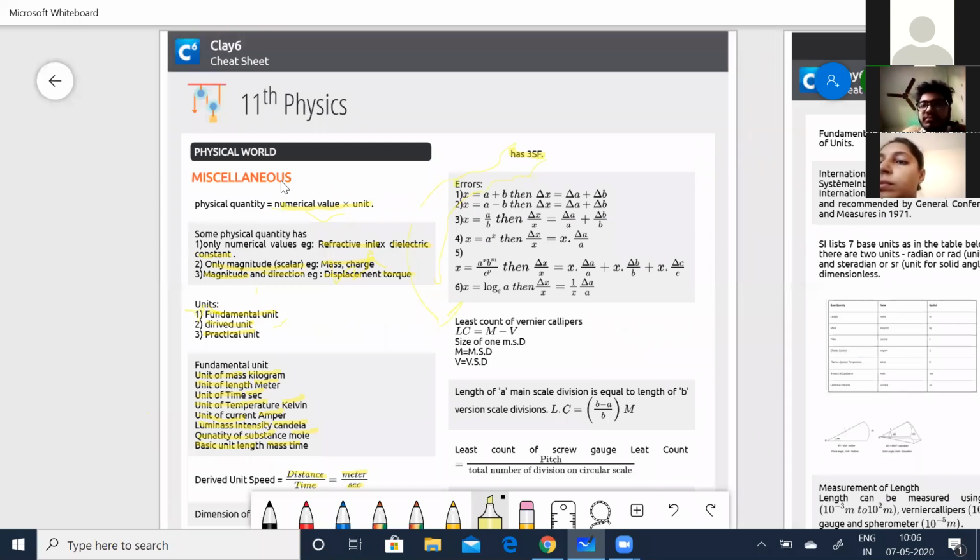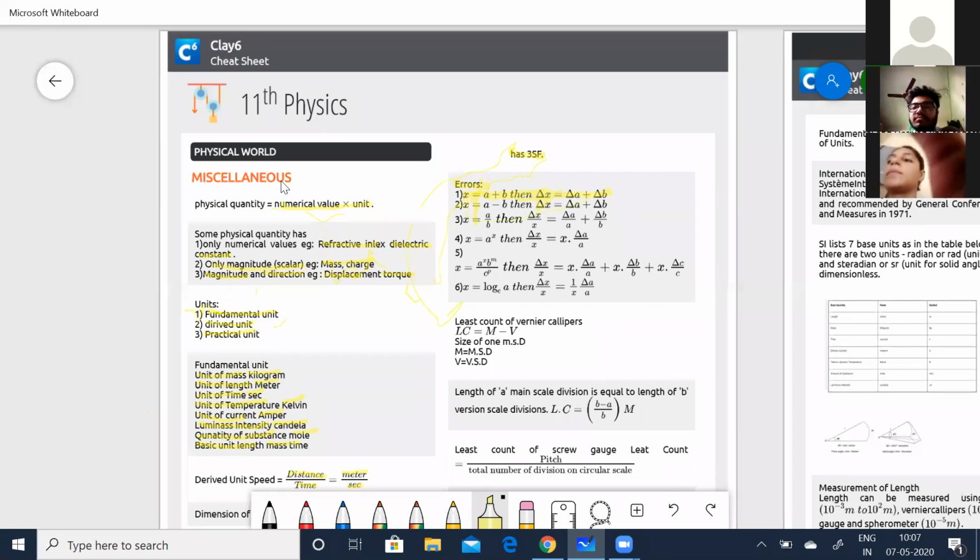Okay. Now coming to the errors. Of course, errors can happen due to the experimental values or machine defects also. And how are you going to calculate those errors? Let us see. For example, in addition, x is equal to a plus b, then delta x is the small error happening in both a and b. Then delta x is equal to delta a plus delta b. You just add up the errors.